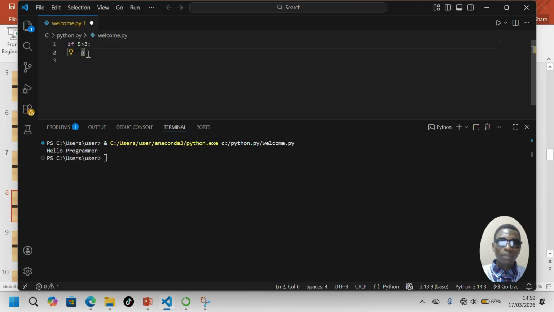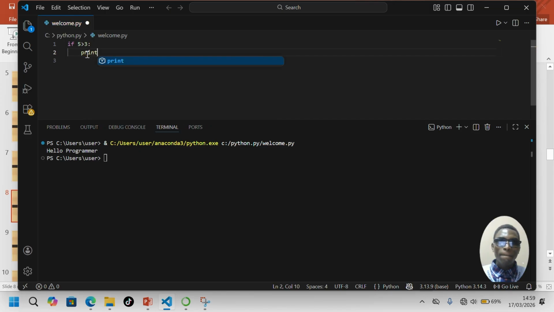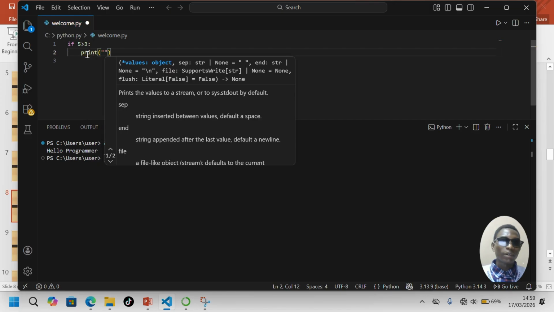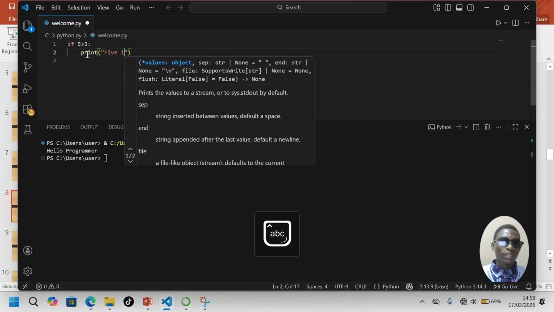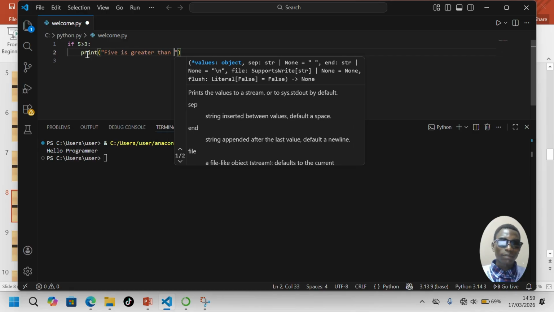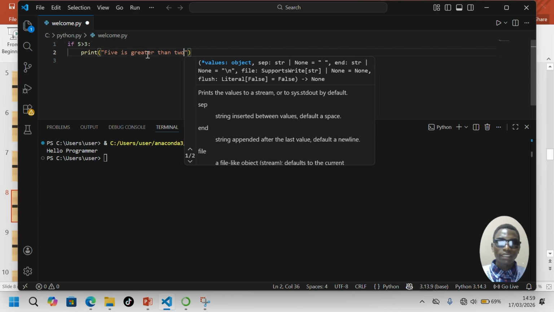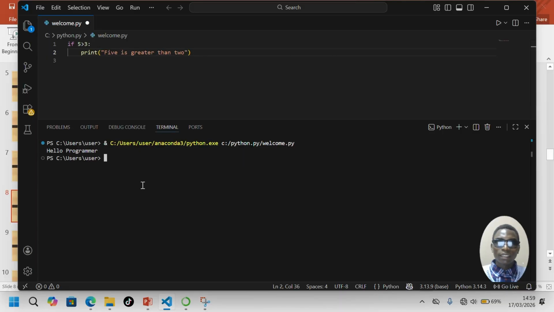As you see, whenever you put this p on the same level as the if, you will get a syntax error, right? Then here we print this statement saying that 5 is greater than 2. Let us use the words. You see, 5 is greater than 2. So let us continue with our content.